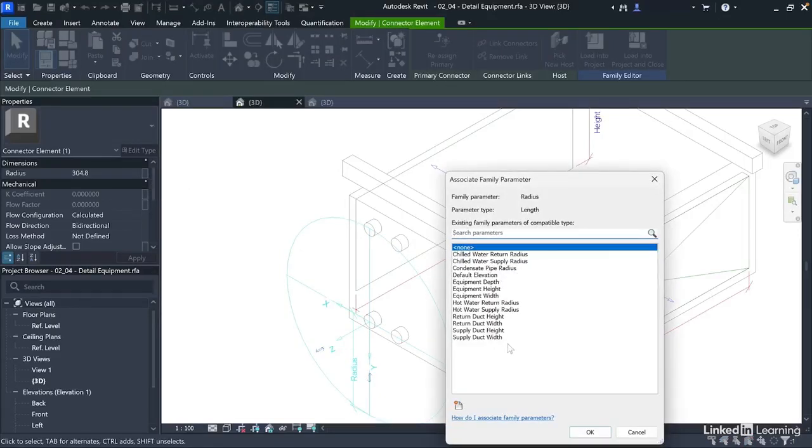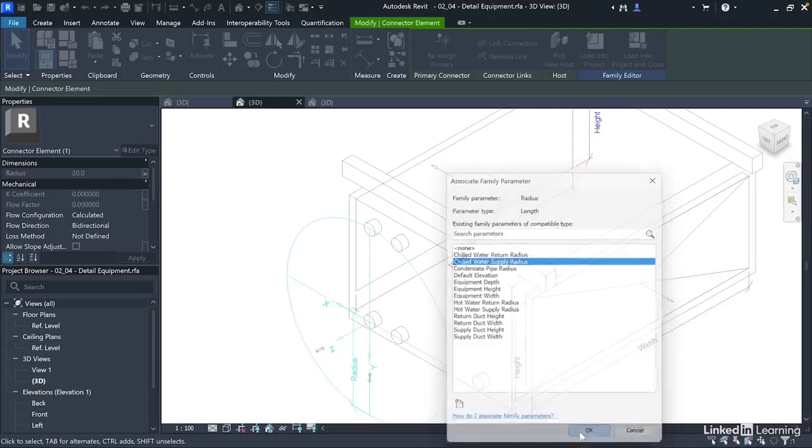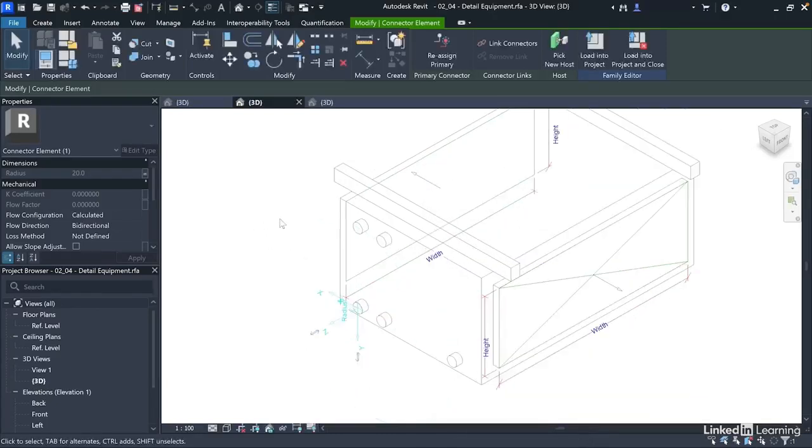So this is chilled water supply. So we'll choose chilled water supply radius. In this case, the indoor unit is a child to the outdoor unit for the hydronic system. So we'll set the flow configuration this time to preset. Then we'll set the flow direction in, and then of course define the specific loss.